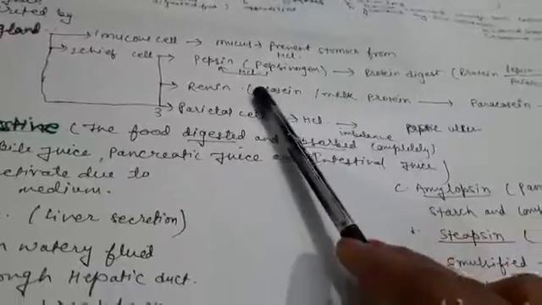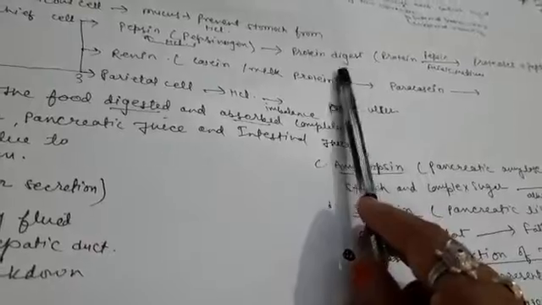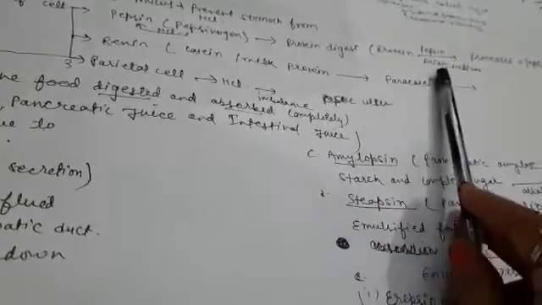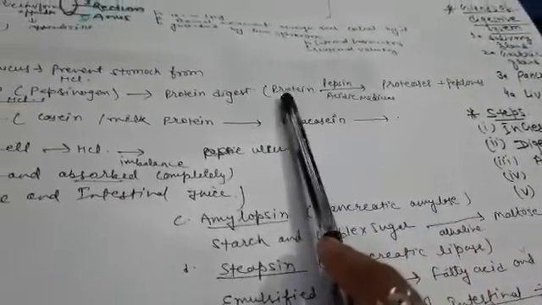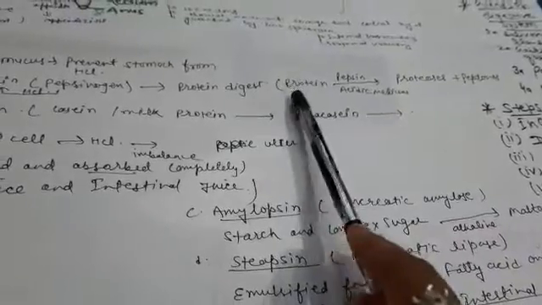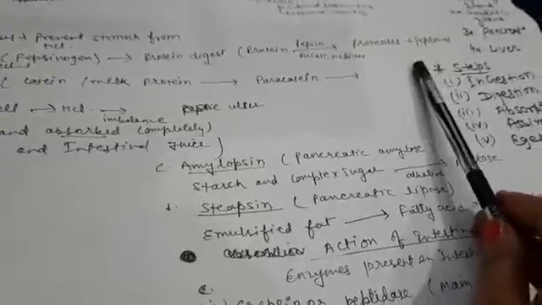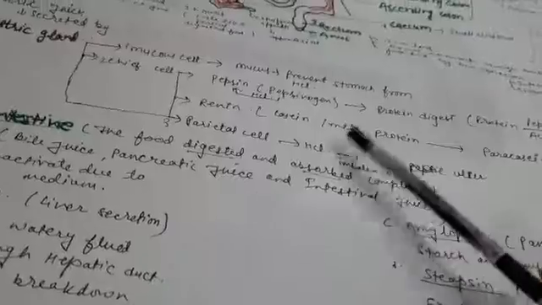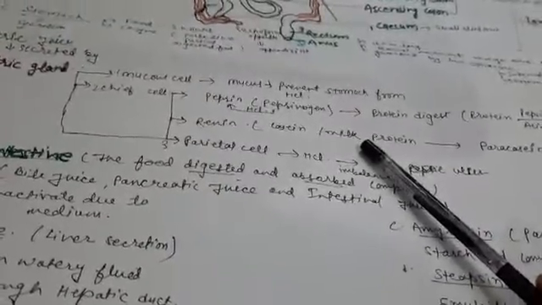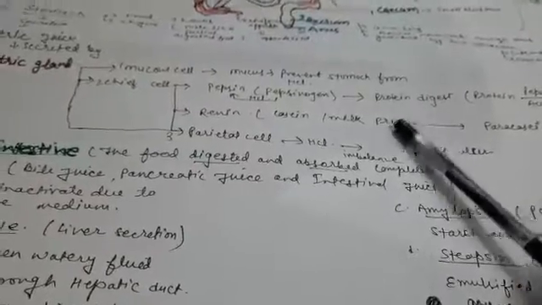The function of pepsin is to digest protein. In the acidic medium of the stomach, pepsin partially digests protein into proteoses and peptones. Digestion of protein starts in the stomach, but this is not the complete digestion of protein.